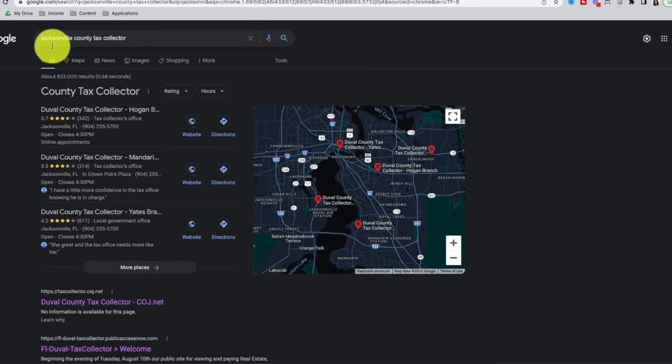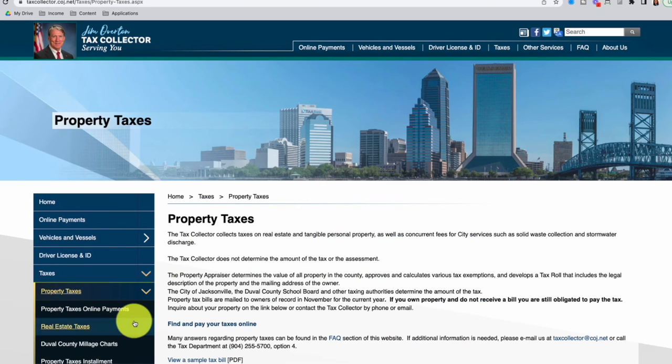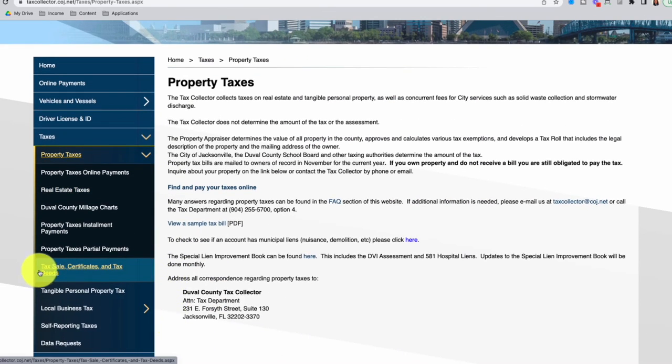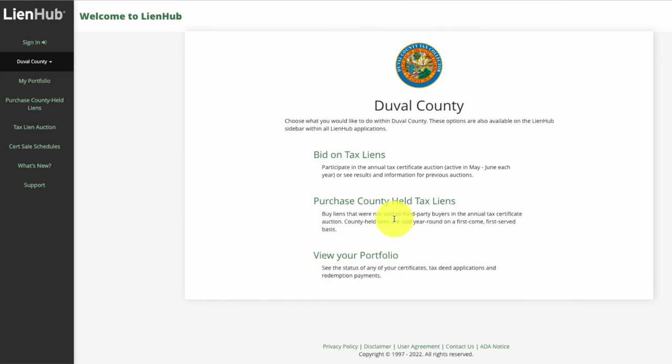Well, when I search Jacksonville County Tax Collector, and I go to the first link, it states here the information for taxes, and I'm going to go to property taxes. Then on the left-hand side, we could see tax sale, which we're looking for some sort of sale. And here it says all tax sales are held on LienHub for Duval County. Here we can create our own profile so that we could save tax liens of interest and ones that we currently own. Then we could go over to bid on tax liens.